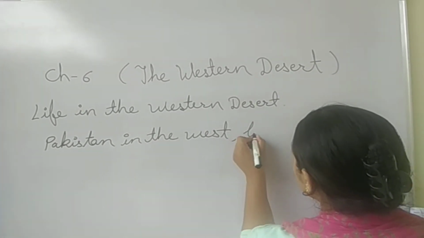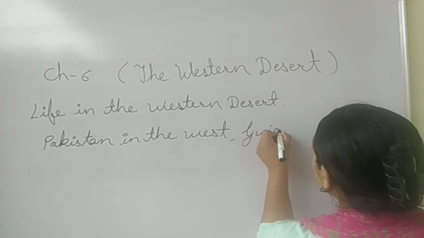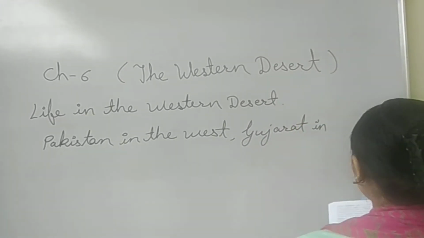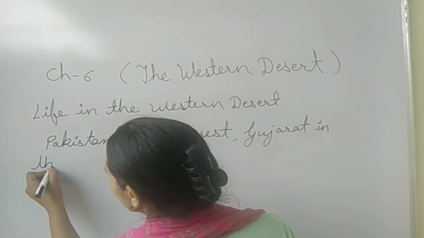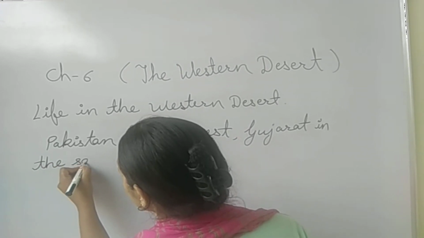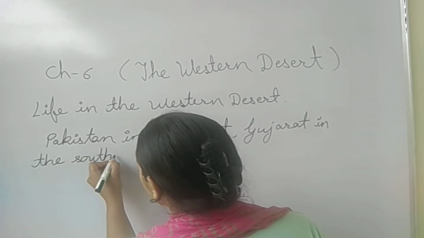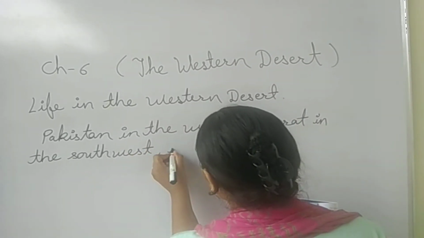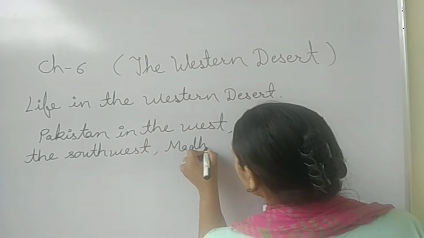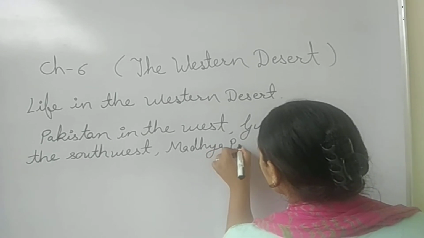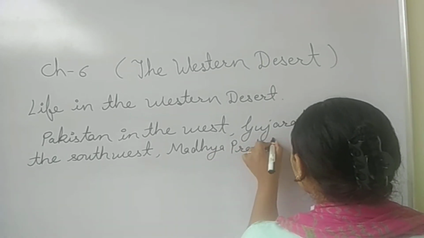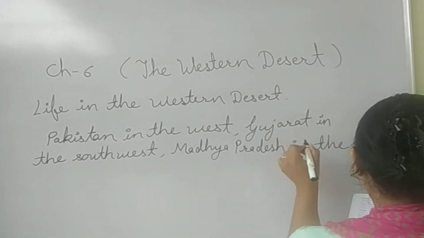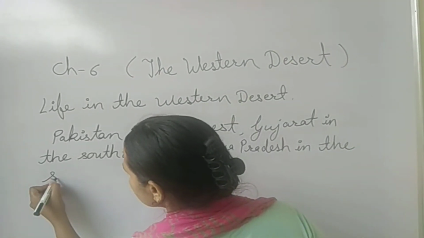Gujarat in the southwest. Madhya Pradesh in the southeast.